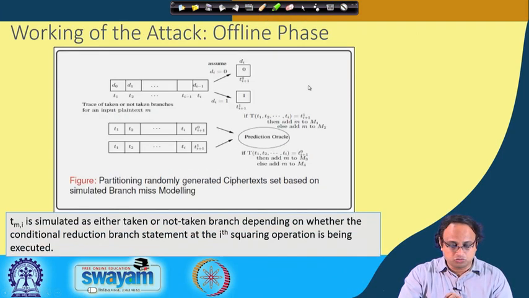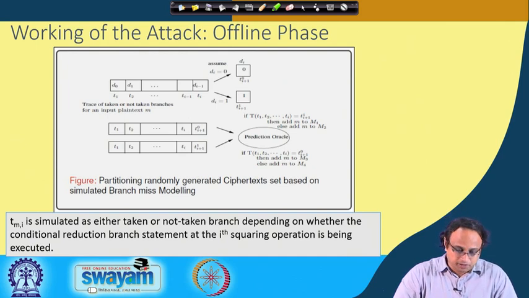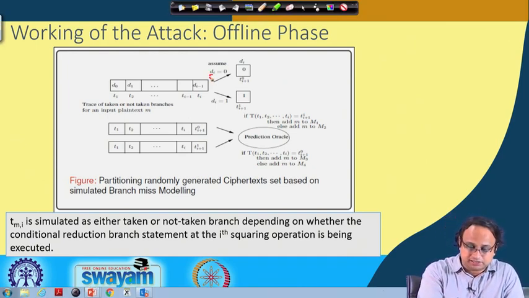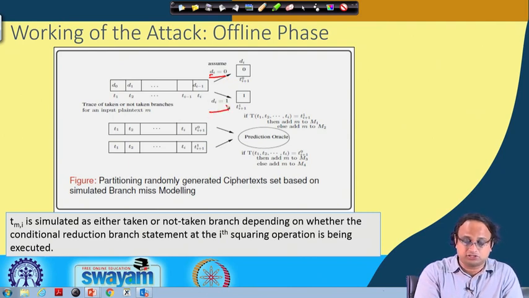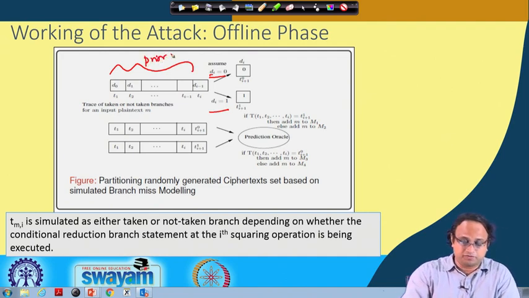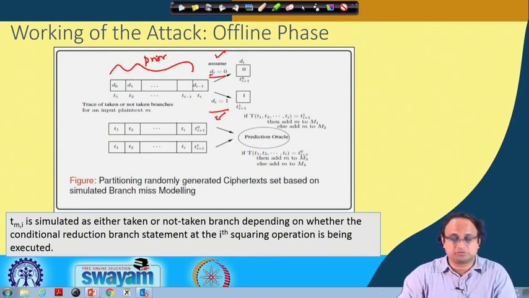What we do can be illustrated in this diagram. This is the offline phase. We collect several inputs, which are my plain text, and in the offline phase, what I do is guess this ith bit. This ith bit can be either 0 or 1, and I know, so this is already my prior knowledge, that I already know, say, the previous key bits. I make a guess here. This guess can be 0 or this guess can be 1.